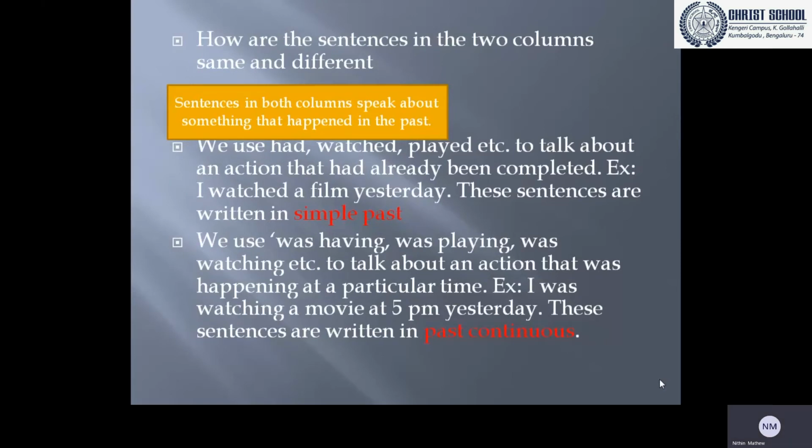So what is the difference? In the second sentence, that is in the past continuous, we see an action that was happening at a particular time. That is why time is mentioned there: 5 p.m., 4 p.m. in the evening, 5 a.m. in the morning, like that. The time is mentioned clearly. So they are called past continuous.